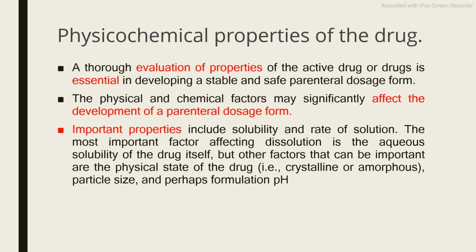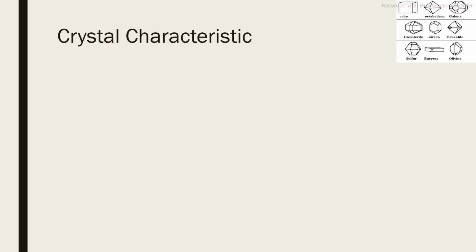The important properties before preparing the parenteral are solubility and rate of dissolution. On the basis of solubility, we decide whether we have to prepare the parenteral or not. Other important factors that will affect the parenteral are the physical state of the drug, that is whether it is crystalline or amorphous, particle size of the drug, and perhaps the formulation pH. These are the other important factors which will again affect the parenteral formulations.